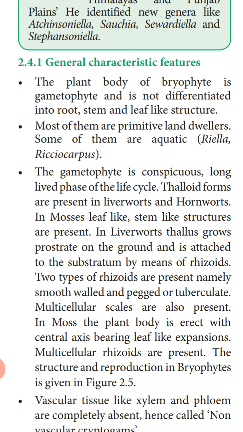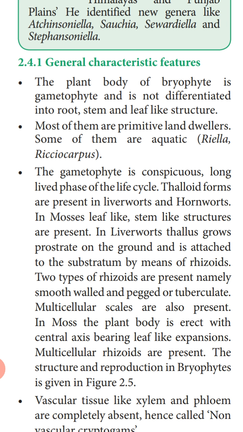The plant body, they produce the gametes and is not differentiated into root, stem and leaf-like structure. Here the plant body is a thallus. This thallus is not differentiated into root, stem and leaf-like structure. Most of them are primitive land dwellers, some of them are aquatic. So most of the bryophytes occupy the land. Only few species like Riella and Rhizocarpus are aquatic species.